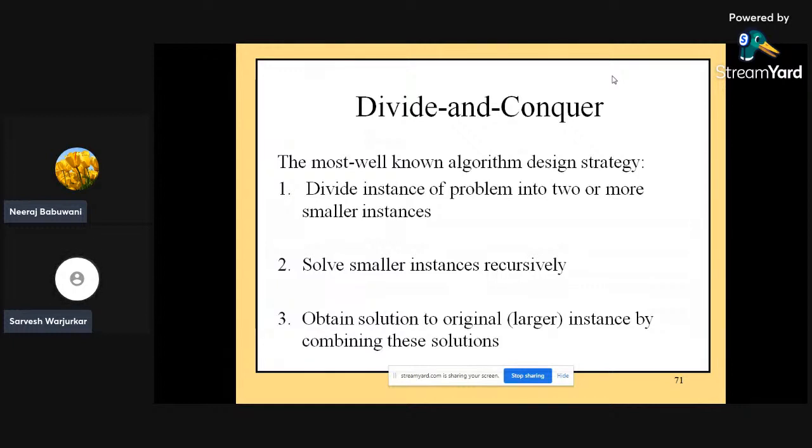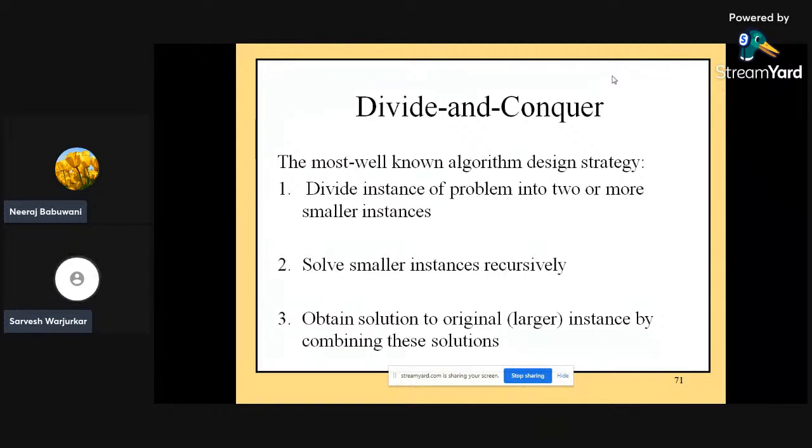How does it work for an algorithm? It is the most well-known algorithm design strategy, which we can explain with these three points. First, it divides the instance of a problem into two or more smaller instances.